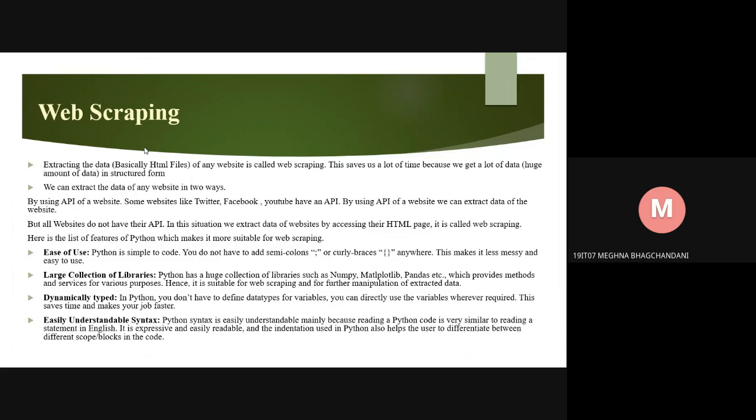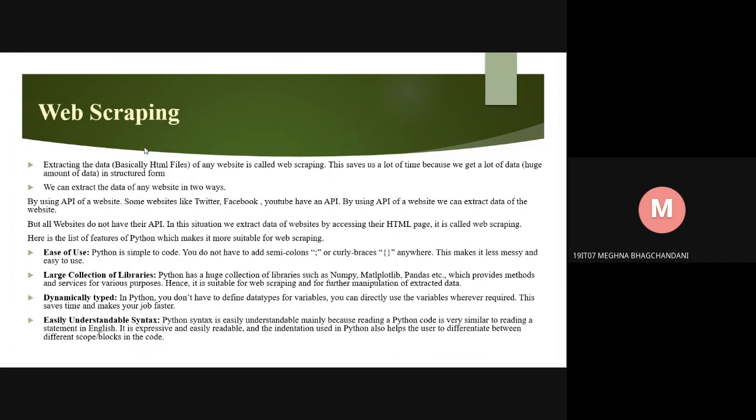So, the next topic is web scraping. Extracting the data, basically HTML files, of any website is called web scraping. This saves a lot of time because we get a lot of data in structured form.